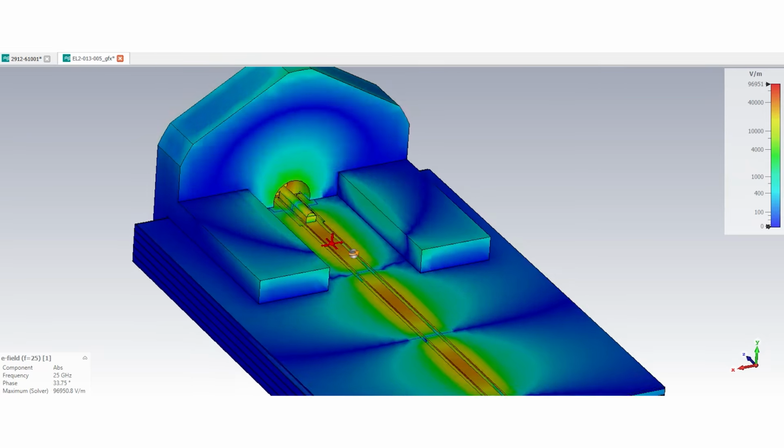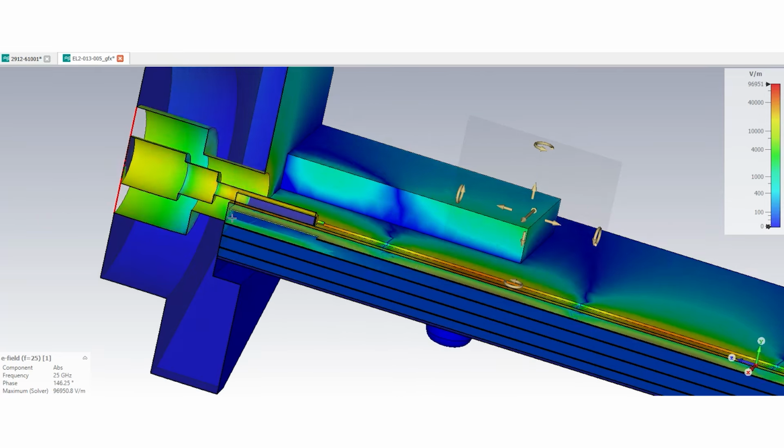Hi, I'm Wilgens Petitfrere, an electrical engineer at SV Microwave, here to discuss the complexities of interfacing a coaxial connector with the PCB and what SV can do to help.